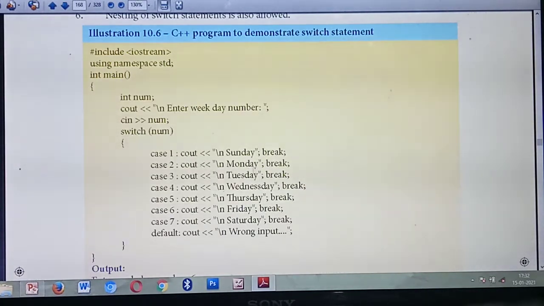cout, the second day is Monday. Then break. Case 3, Tuesday. Likewise till 7. At last you should give default. In default you give the message for wrong input. Listen carefully. What does that mean?